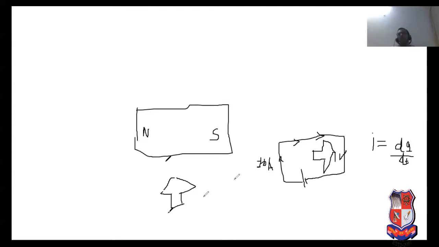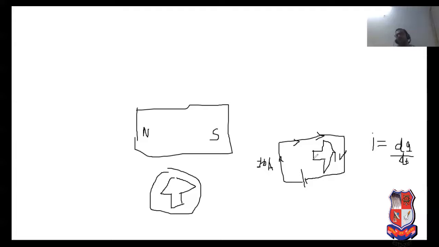Now, if we put the magnetic needle on the upside, then the magnetic needle rotates horizontally. So it is the concept of magnetic field.